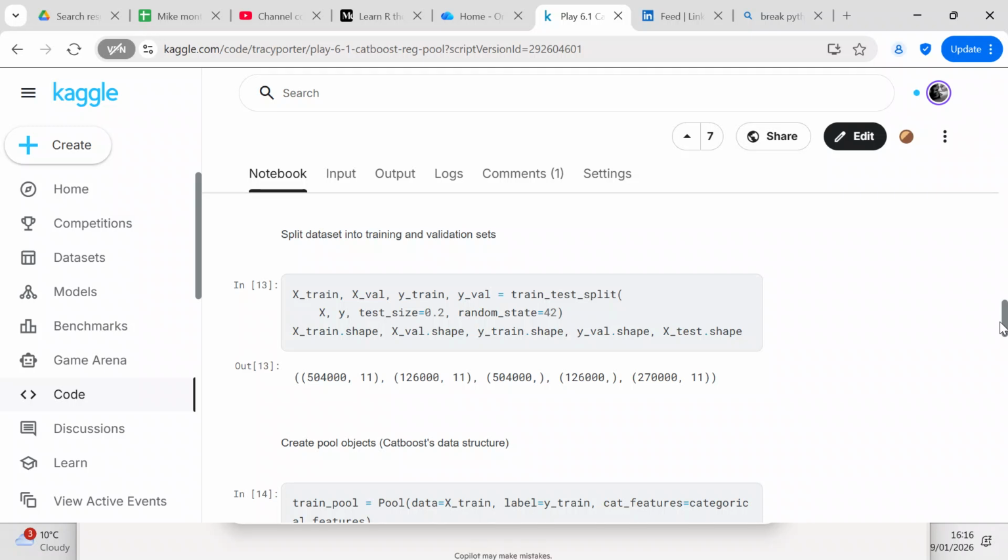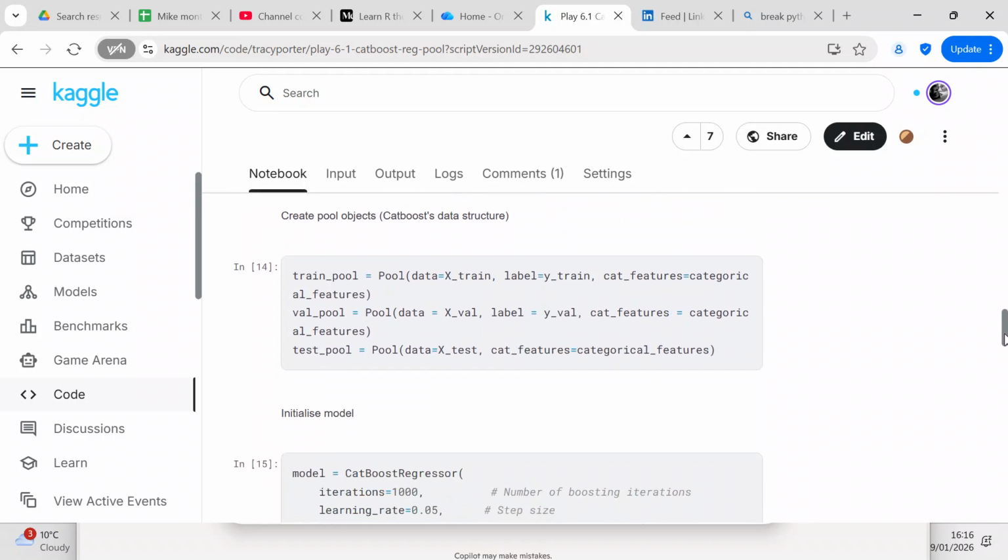You can see that on the training set and the validation set, X train, X val, you have 11 columns of data. On the X test, you have 11 columns of data. And on the Y train, Y val, you only have 1 column of data.